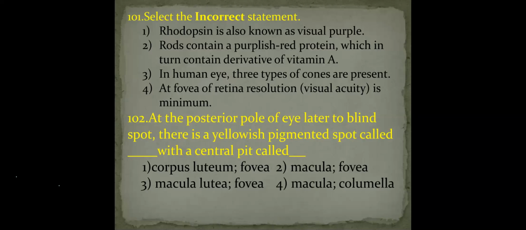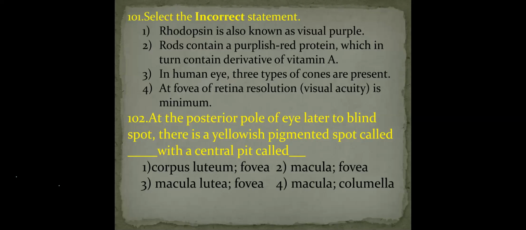Next, in the human eye, three types of cone cells are present. Yes, in the human eye, three types of cone cells are present. They are erythrolabes, cyanolabes, and chlorolabes. Erythrolabes are sensitive to the red color. Cyanolabes are sensitive to the blue color, whereas chlorolabes are sensitive to the green color. Next, the fourth statement: at the fovea of the retina, resolution is minimum. So this statement is wrong.